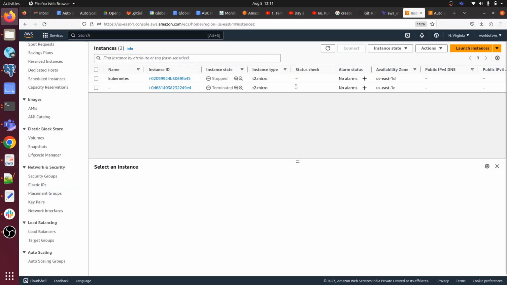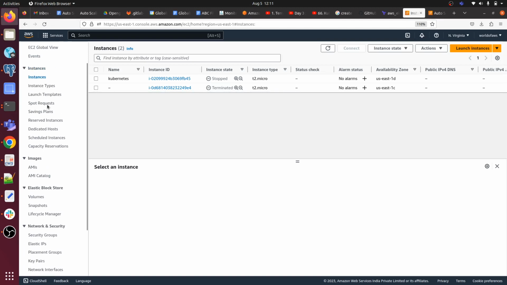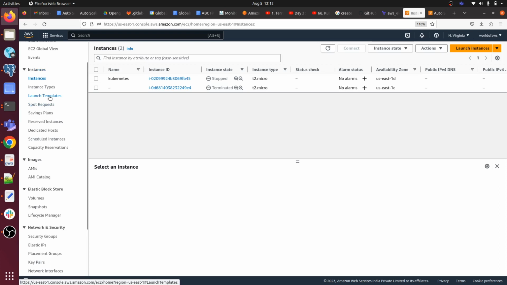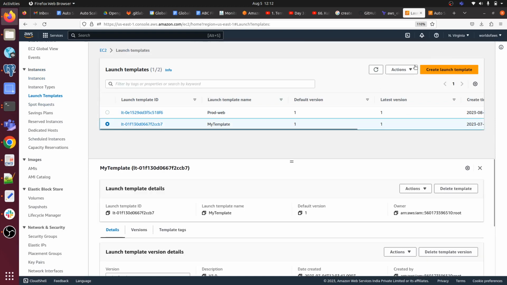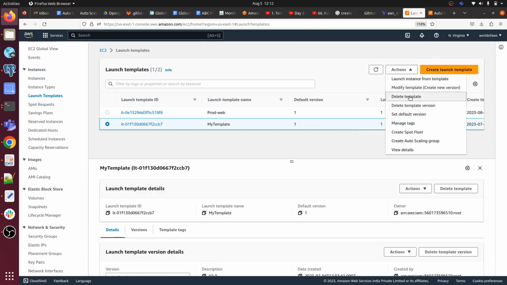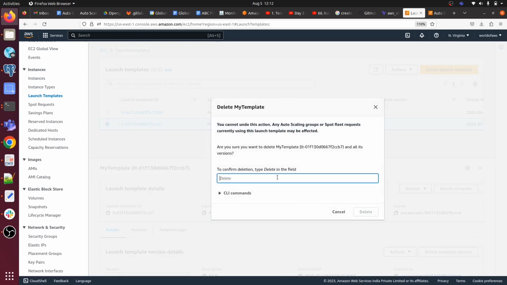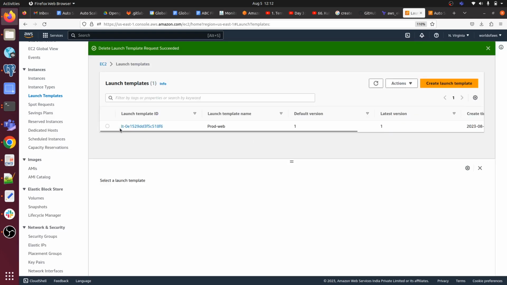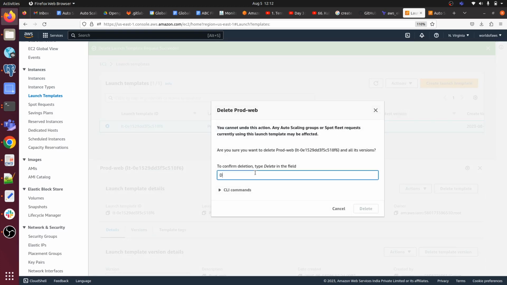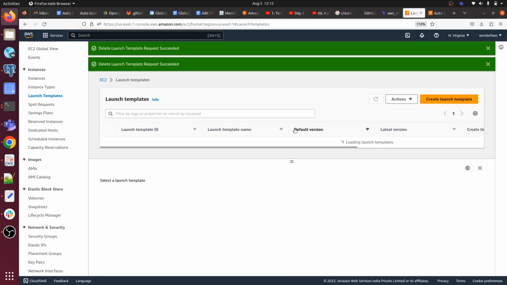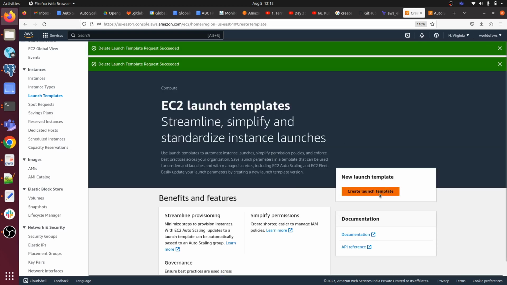Let's jump to the AWS console. Here, first we have to click on launch template. Okay, so let me delete this template, because I have already created it. I want to show you from scratch, so I am deleting this. Create launch template.